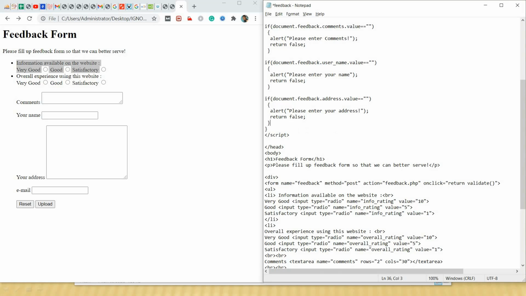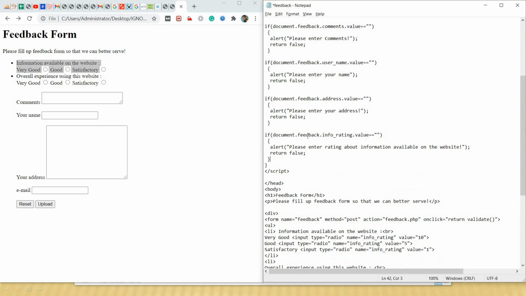Now next question, whether the user has entered his email ID or not. For this we will check email, and we will alert please enter your email ID.